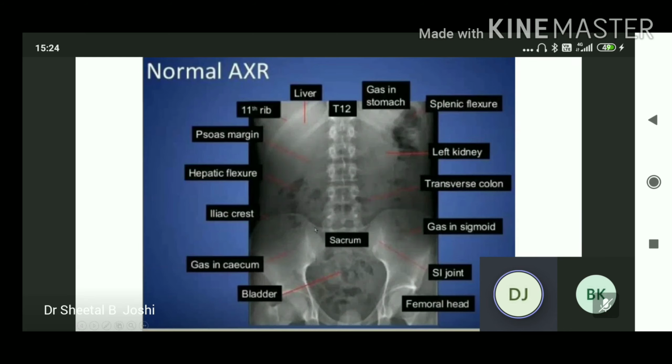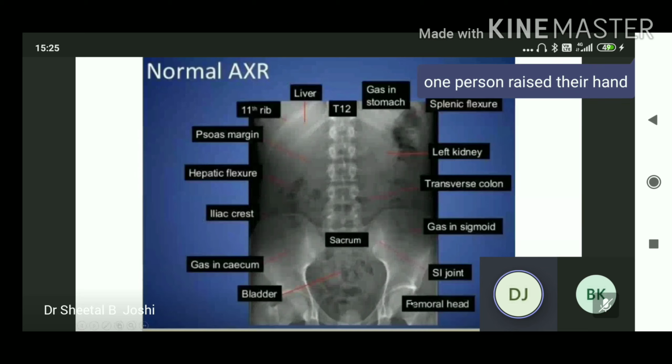Now the iliac crest, sacrum. The bladder is here. Gas in the cecum. Splenic flexure of the colon, the left kidney, under the left dome of the diaphragm, the fundus of the stomach, the air in the fundus of the stomach, and the left kidney lower pole, the transverse colon, gas in the sigmoid colon, the sacroiliac joint, and the femoral head, acetabular notch. You can appreciate. Remember the ascending colon, descending colon, and the rectum.